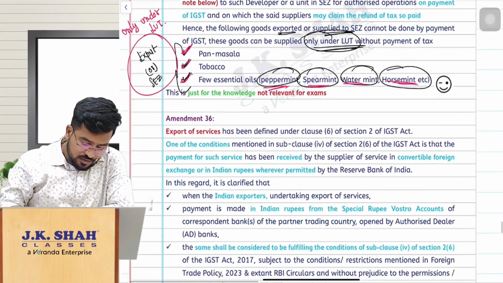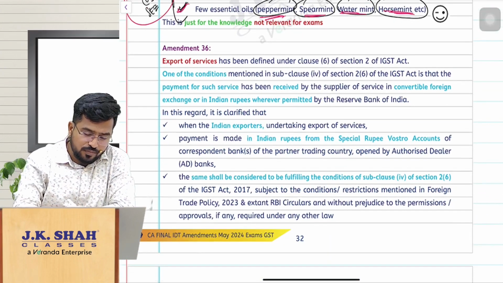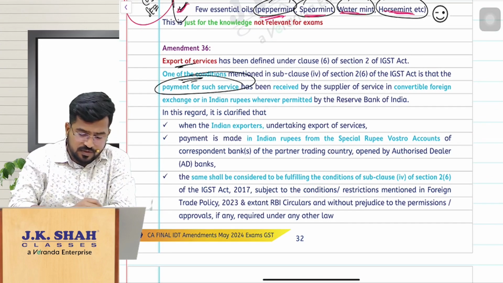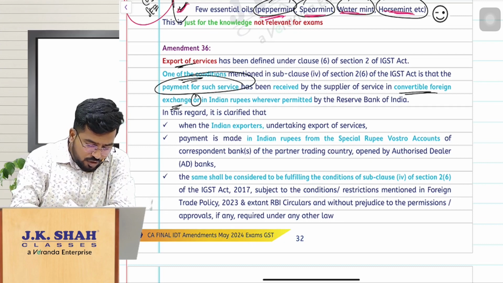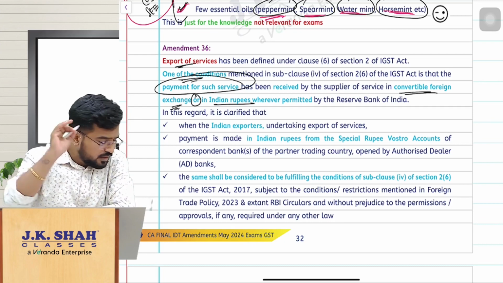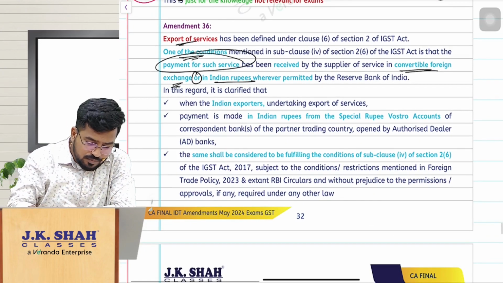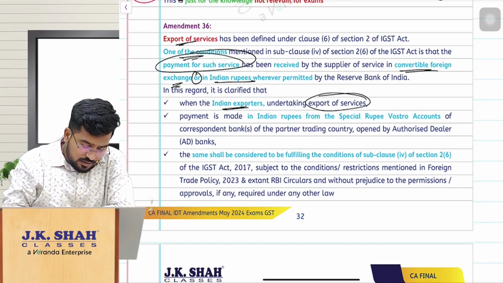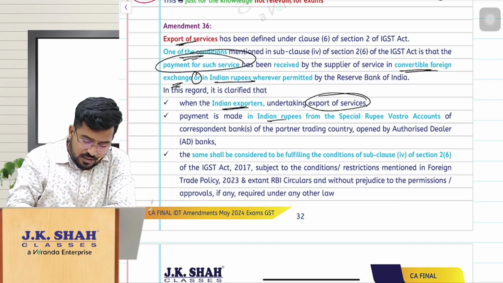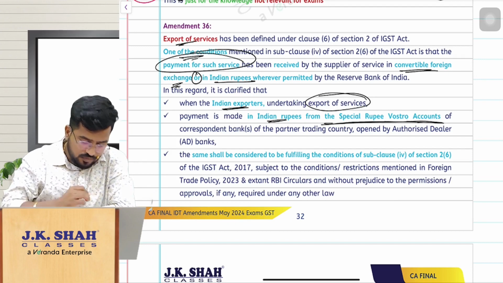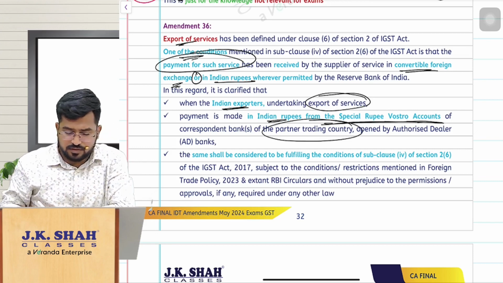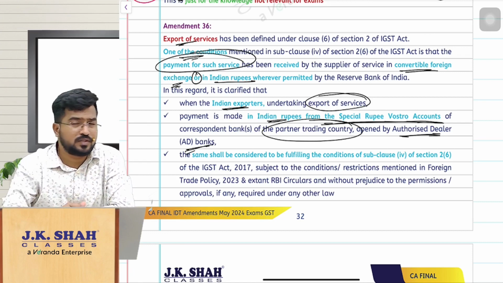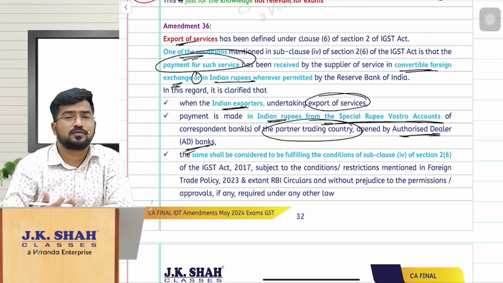Right. So what is the next one? Another simple amendment. Normally, when you are exporting services, one of the conditions is that you have to receive the payment for such services in convertible foreign exchange, or in certain cases permitted by RBI, in Indian rupees also you can receive. So in some cases, Indian exporters who are exporting the services are receiving the payments in Indian rupees from special rupee Vostro accounts from the partner trading countries opened by authorized dealer banks. And we have just now said you can receive that in foreign convertible exchange or in Indian rupees where it is permitted by RBI.